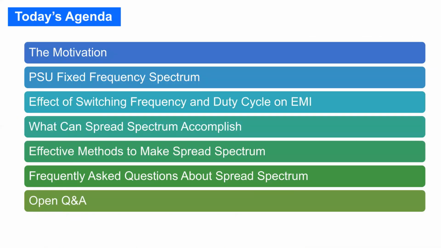First, the agenda: I talk a little bit about the motivation, and to understand that, we have to talk about what a fixed frequency power supply spectrum is. Then we talk about the effects of switching frequency and duty cycle on the EMI. Then what can spread spectrum really buy you? And what methods do we have available to make spread spectrum?